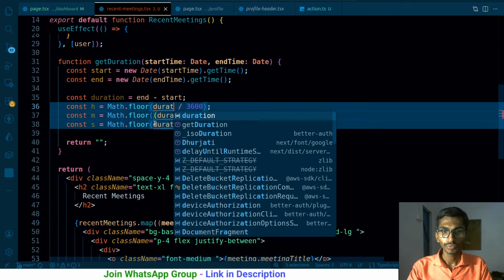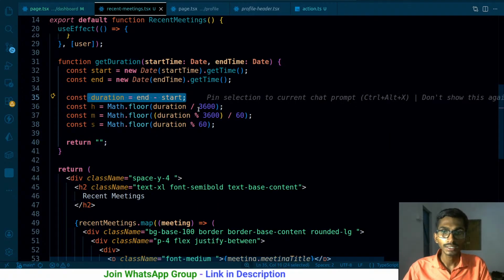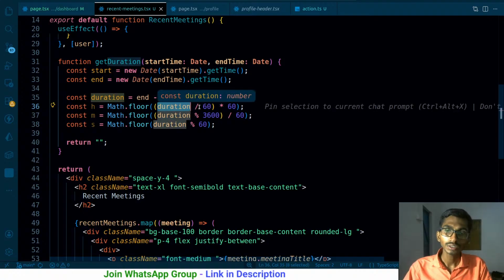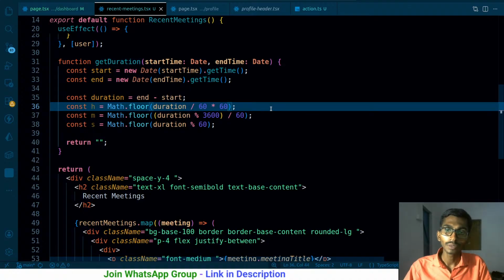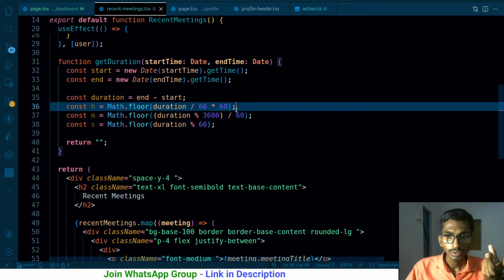So the duration that I have is in milliseconds. If I divide by 60 by 60, that simply means this is the duration in milliseconds, and I'm dividing milliseconds by 60, that simply means 60 seconds. So I got the seconds. When I divided by 60 again, then I got the minutes. It assumes that this is in